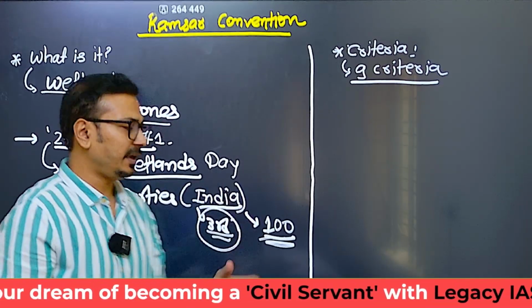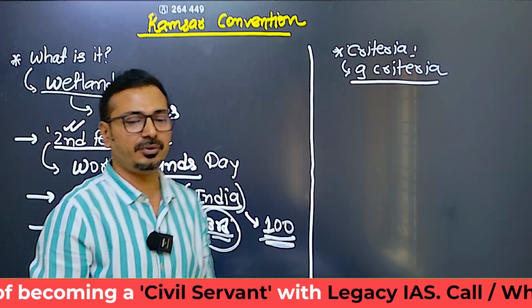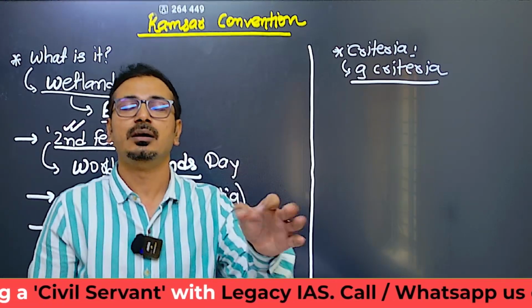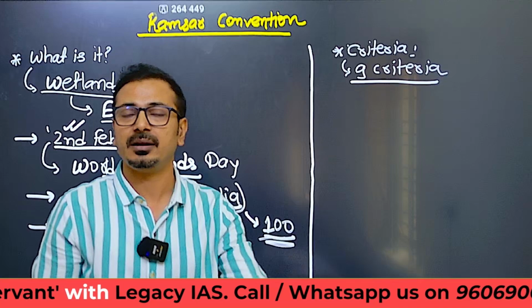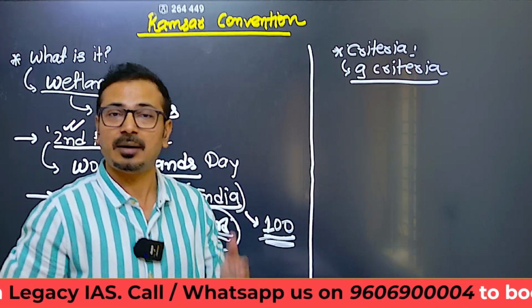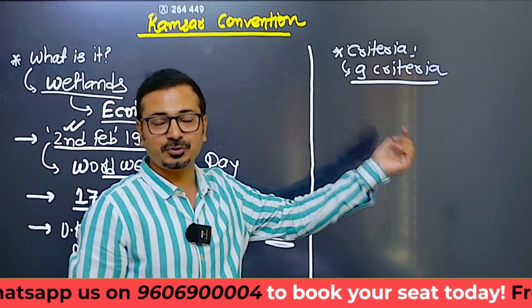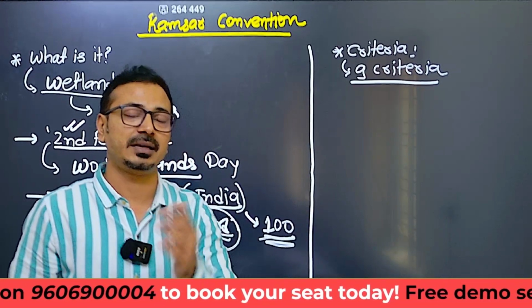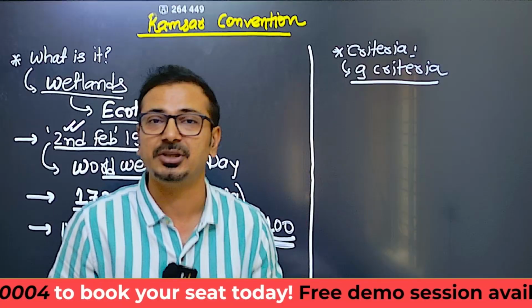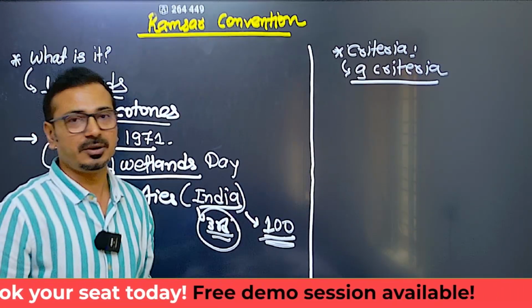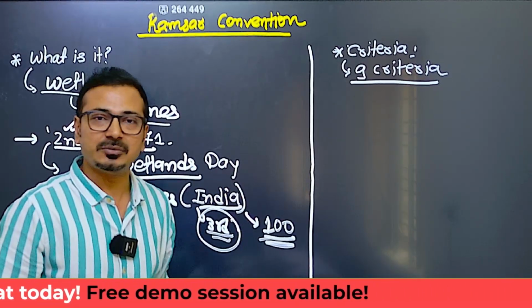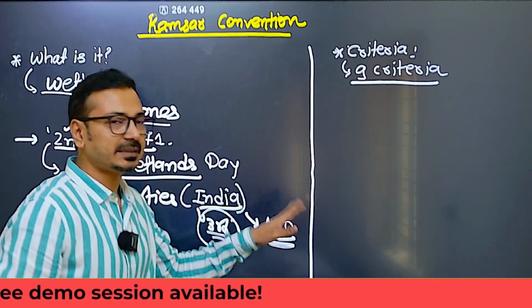Now, when a country signs this convention, at least one site must be declared as a Ramsar site, or wetland of international importance. There are natural wetlands as well as man-made wetlands under the definition of wetlands of international importance according to the Ramsar Convention. So these are the basics.